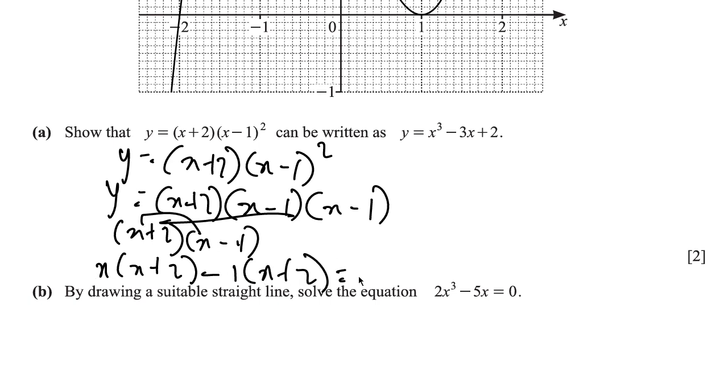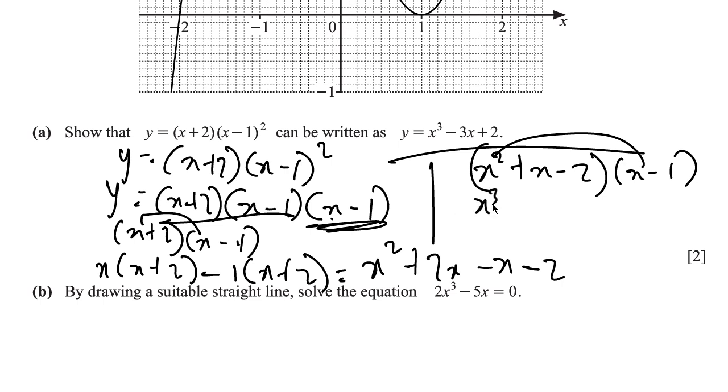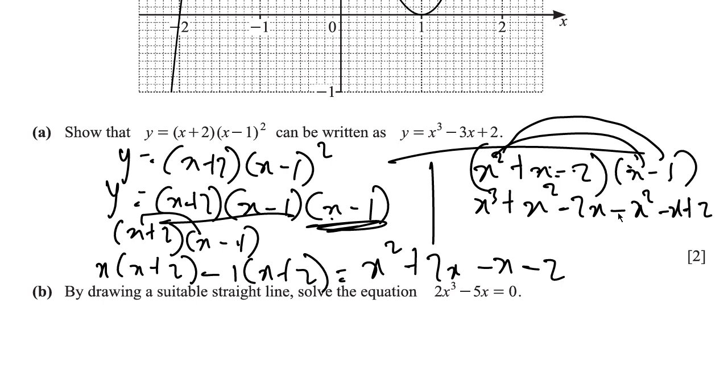So x times this, negative 1 times this. So x times x is x squared. X times 2 is 2x. Negative 1 times x is negative x, and then negative 1 times 2 is negative 2. And then what we have is x squared plus x negative 2. And then we multiply by this, which is x negative 1. So x times x squared is x cubed. X times x is x squared. X times negative 2 is negative 2x. Then over here, negative 1 times x squared is negative x squared. Negative 1 times x is negative x. And negative 1 times negative 2 is positive 2.